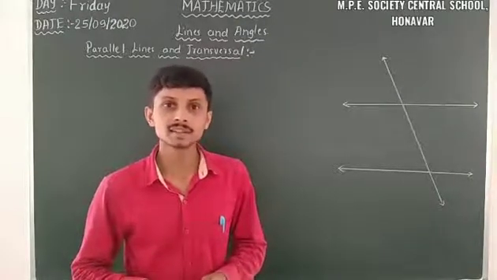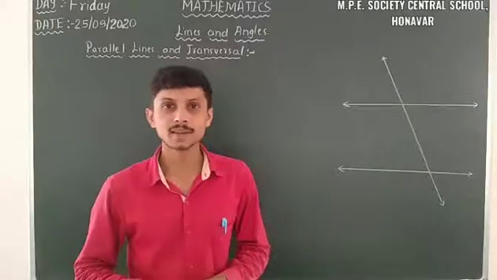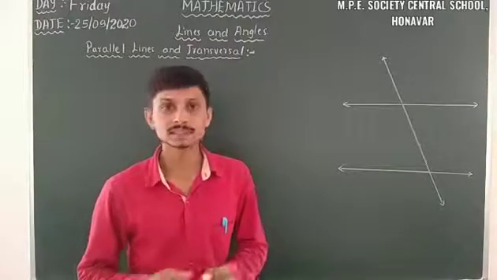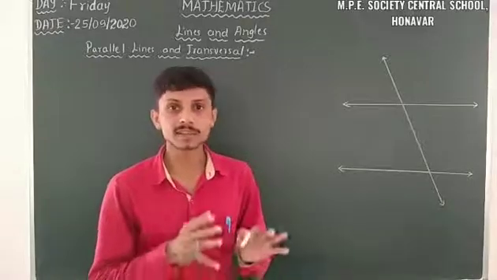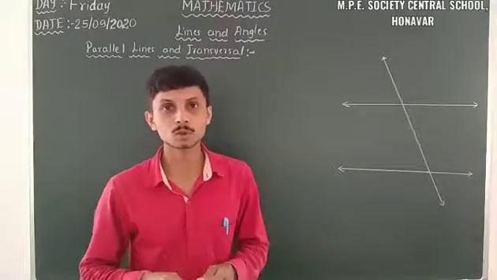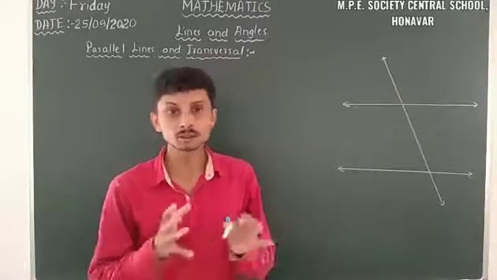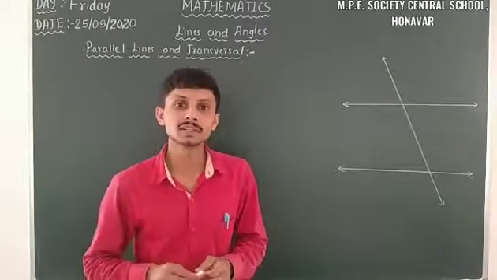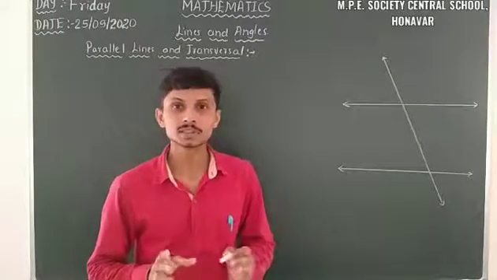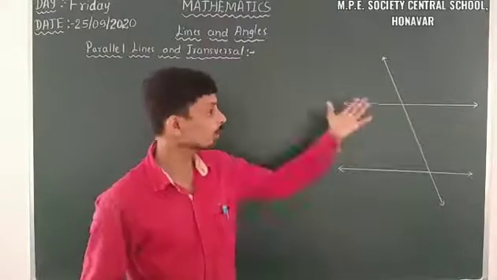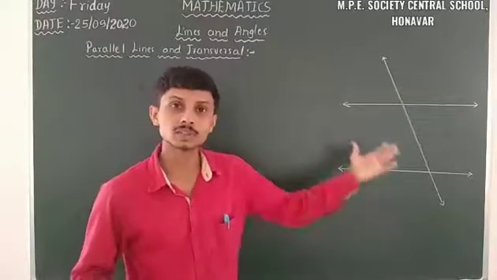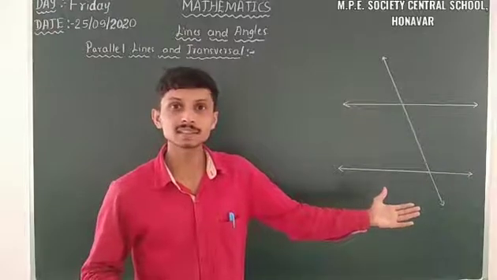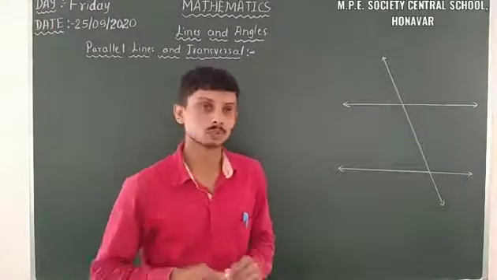So let us move on to the next part, that is theorem 6.2. Here we already know about axiom 6.3 and 6.4. Based on that and based on all the categorization of angles, we have to discuss theorem 6.2 with the basis of this transversal and parallel lines. So let us take theorem 6.2.